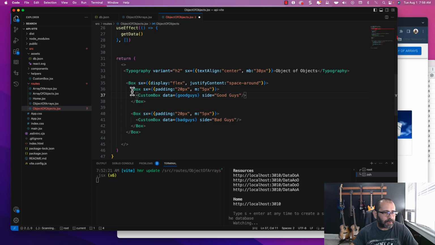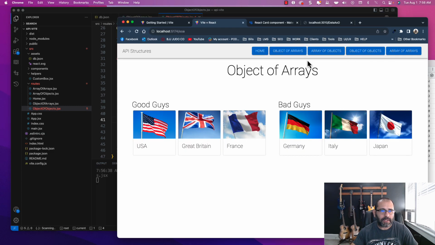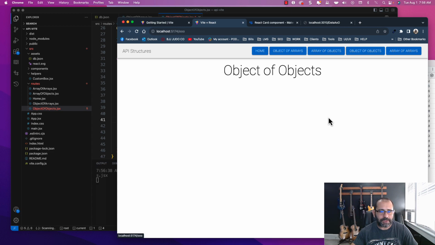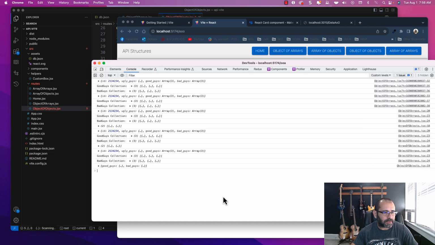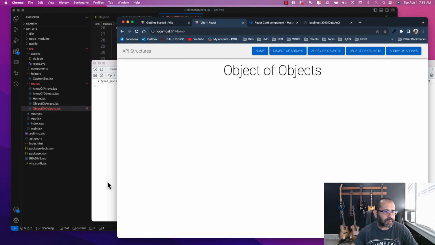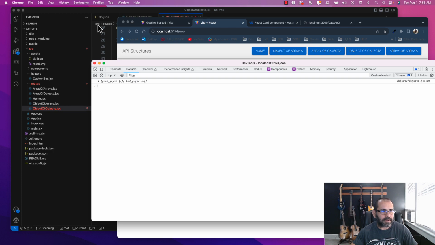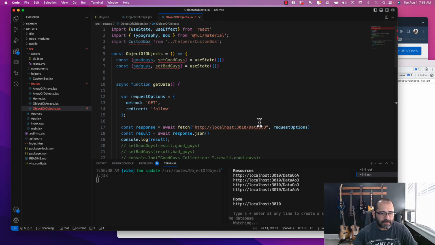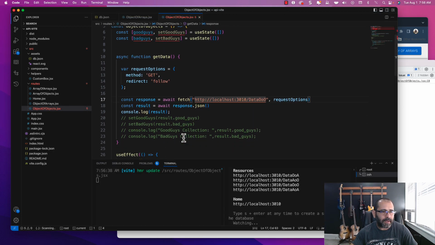And then we're going to custom log this. All right, so now let's go ahead and make sure that we're not getting any errors. Object of objects, and the console log is, let me see, are we already console logging something? Yeah, we're already console logging something. And the reason why is because I am making the GET request here, and I am passing the response as a JSON format into a result variable, and I'm already console logging here.